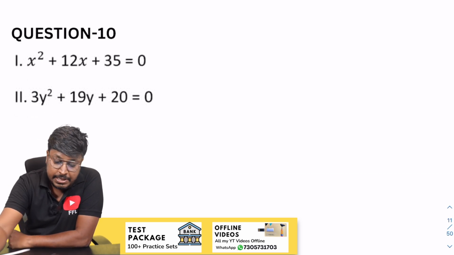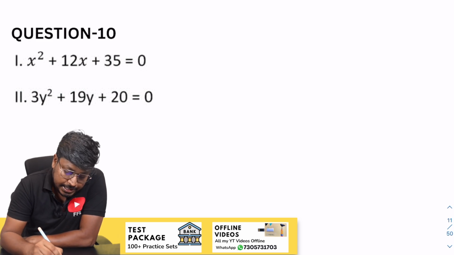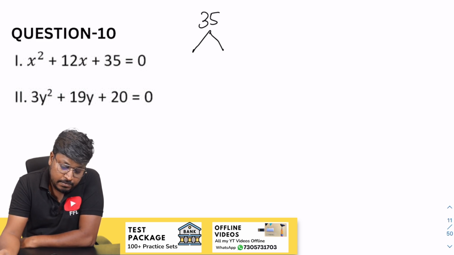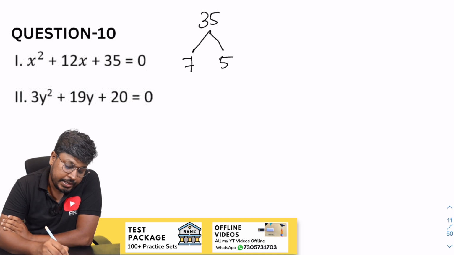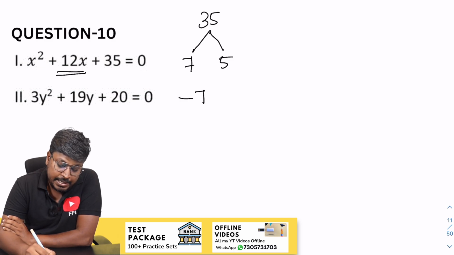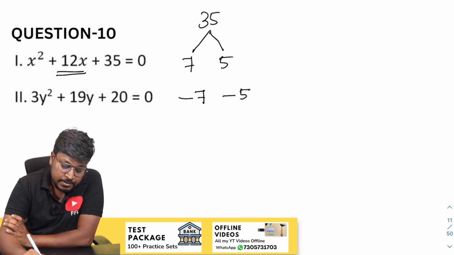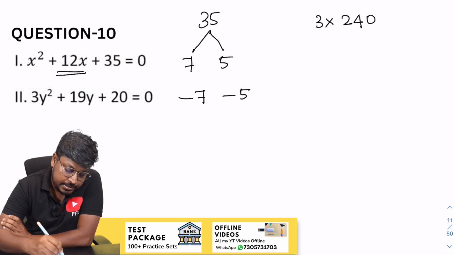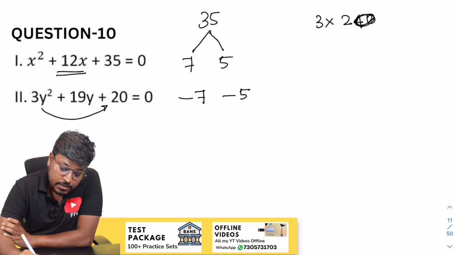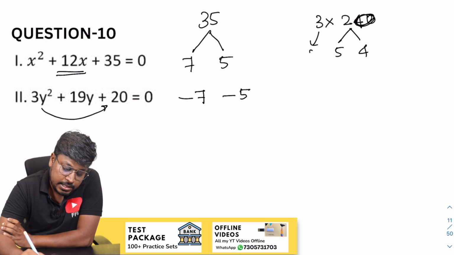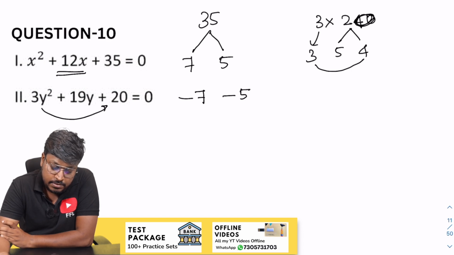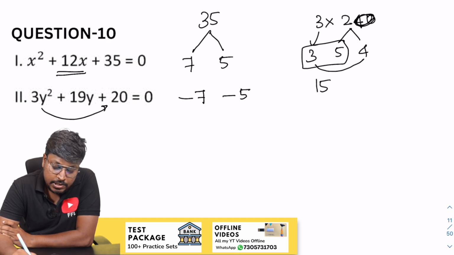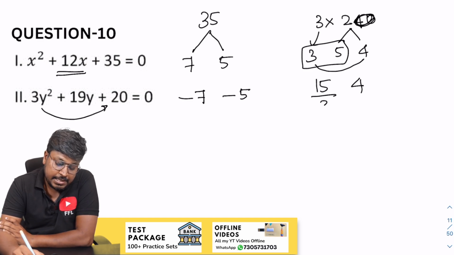So next question is question number 10. Okay, so 35. 7 5s are 35, because we have to get 12 here. So minus 7 and minus 5 will be the factors. So this will be 3 into 20, right? Now 20 can be written as 5 into 4. So we can keep 3 as it is. Our target is to get 19. So 4 into 5 into 3 will be 15, 15 and 4. So 15 and 4 will be 19. So divided by 3, divided by 3. So this will be minus 5 and minus 4 by 3.